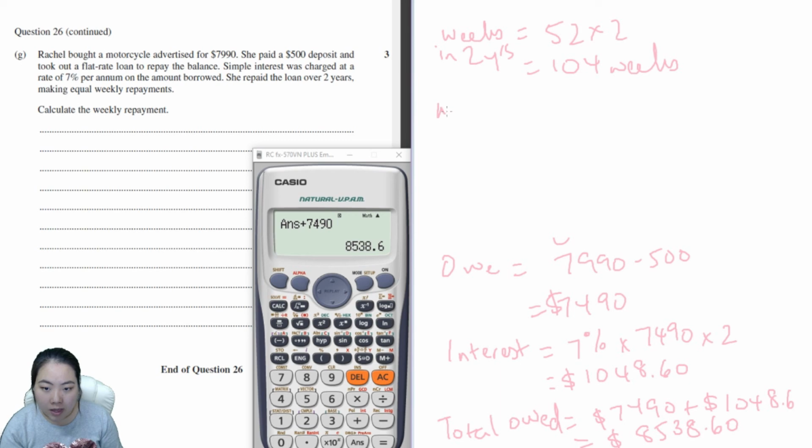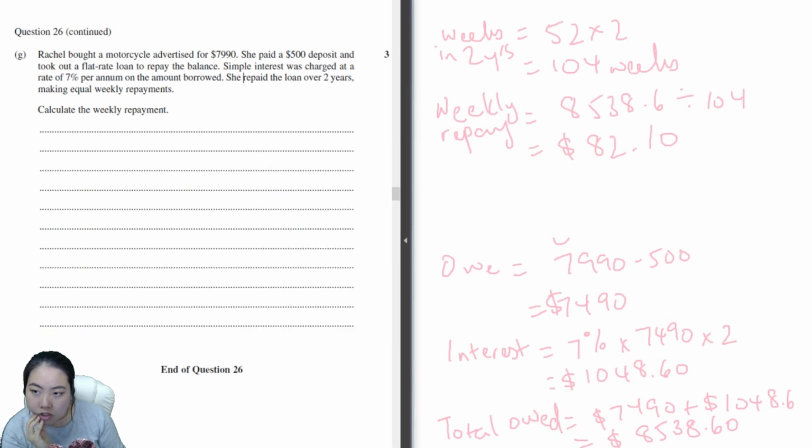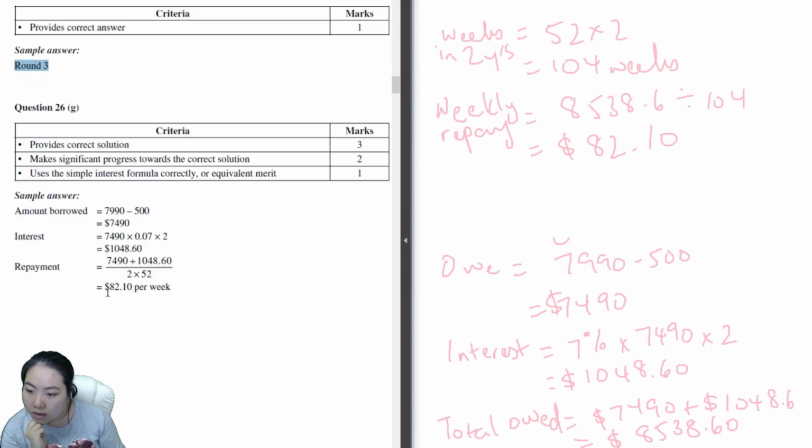Therefore, the weekly repayment would be 8,538.6 divided by 104. That is $82.10. Does that sound right? Let's check. Ah, excellent. That is $82.10 per week.